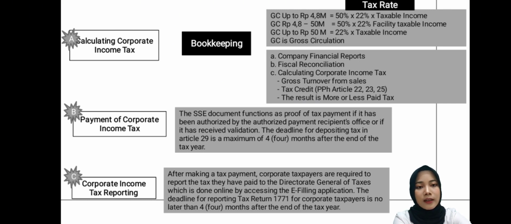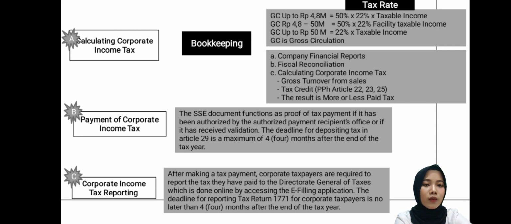bookkeeping. What needs to be paid attention to when calculating using bookkeeping is that the taxpayer must make a financial report, then make a fiscal reconciliation, and after that it can be calculated for corporate income tax.